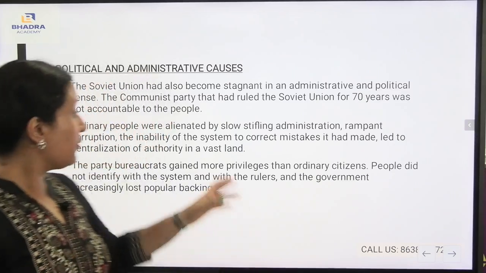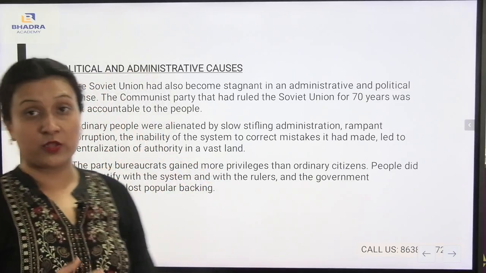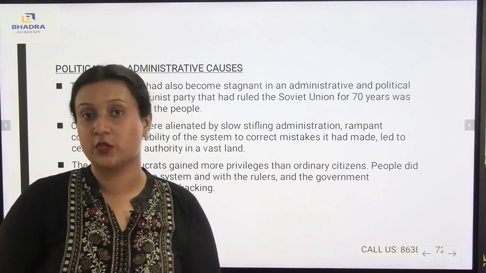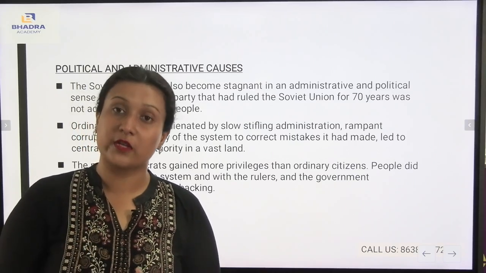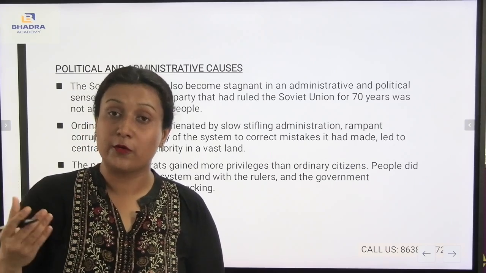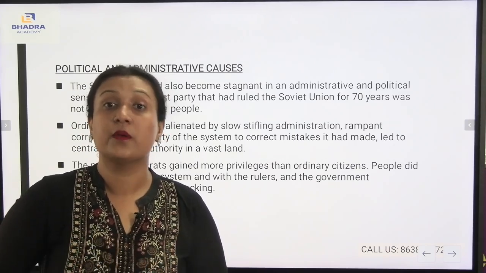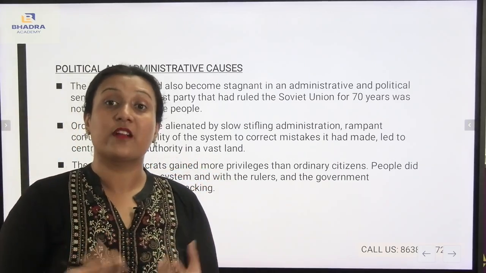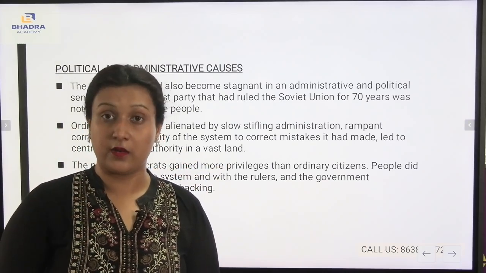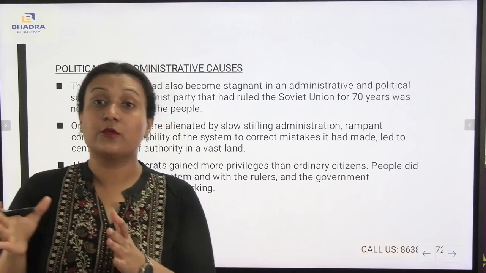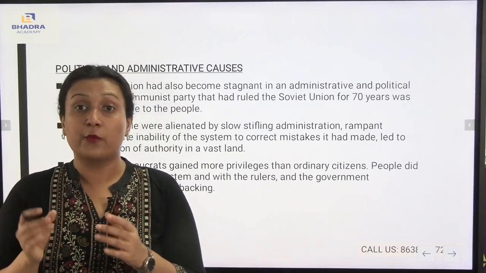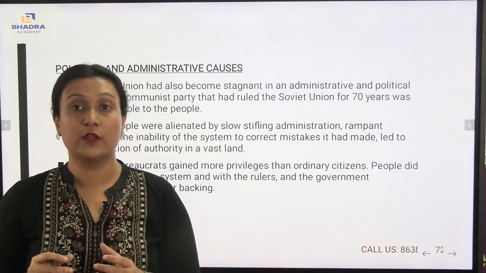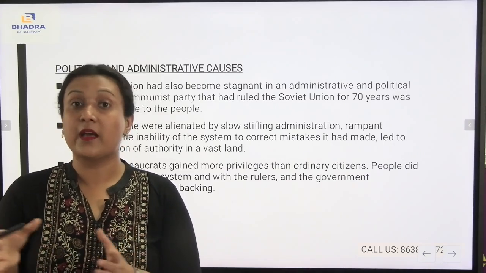As a result, there was rampant corruption and stifling administration, which means the administration was lagging behind. There was no proper working of the administration, and also the economy. Slowly, the economic burden was increasing, and there was no government to correct the mistakes. So this led to centralized power, which was taking over the vast land of the USSR, and those in power were not accountable to the common people.